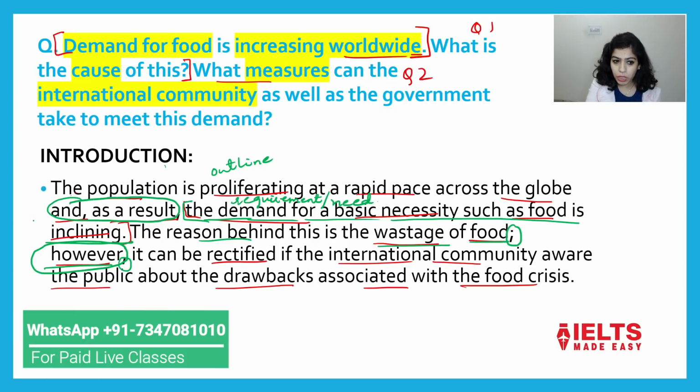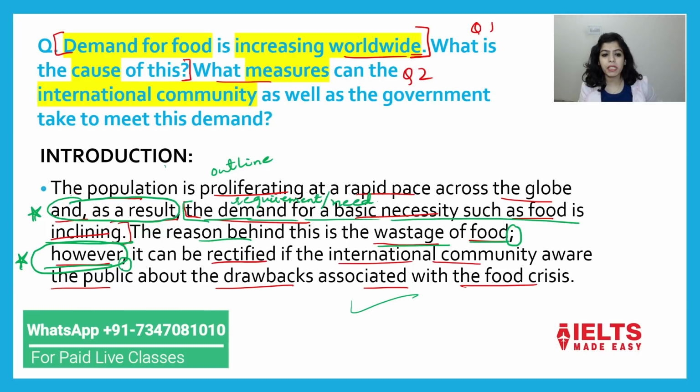So आपने क्या क्या use करना है? जहाँ पे मैंने star लगाया है और green highlighter से green pen से circle करा है. So you have to use this structure. The reason behind this is the wastage of food. However, it can be rectified if the international community aware the common public about the drawbacks associated with the food crisis. So we just need to take care of this.